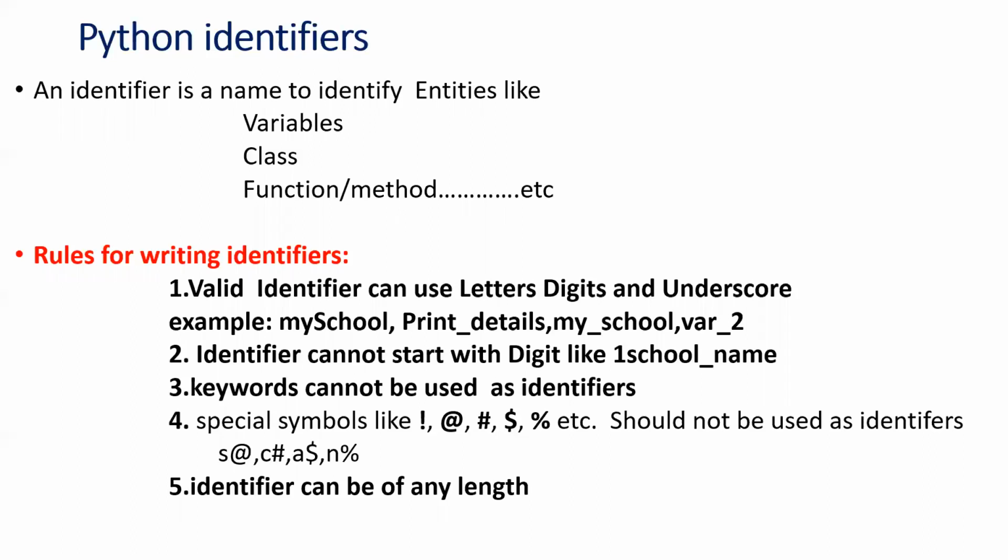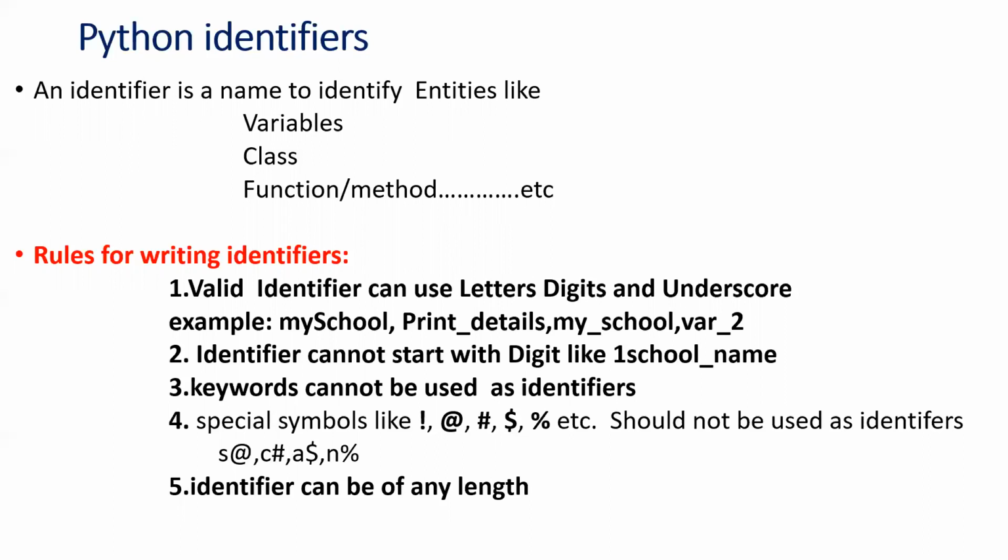Now, when there is a naming system, there should be a system for naming, that is called nomenclature. So we shall see the nomenclature of Python identifiers. Now, can I write an identifier as I wish? No, there are some rules to write identifiers. You can write identifiers using a combination of letters, digits, and underscore.